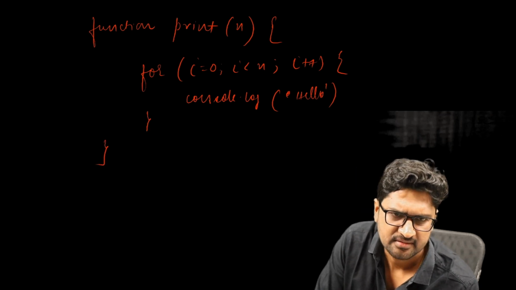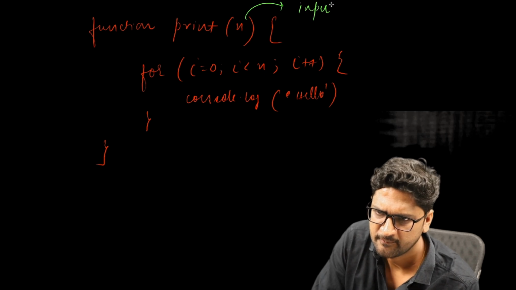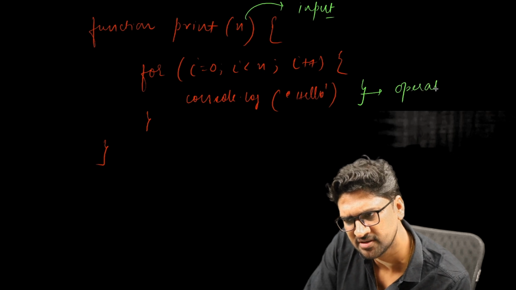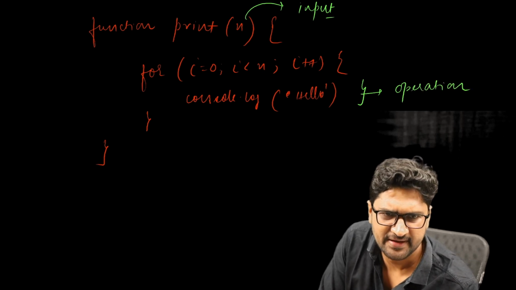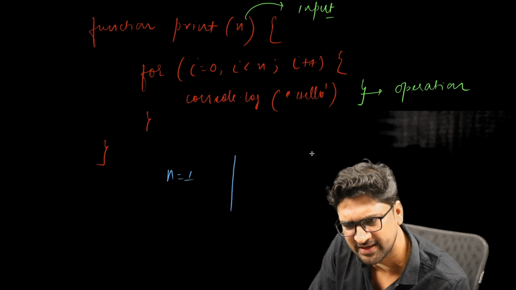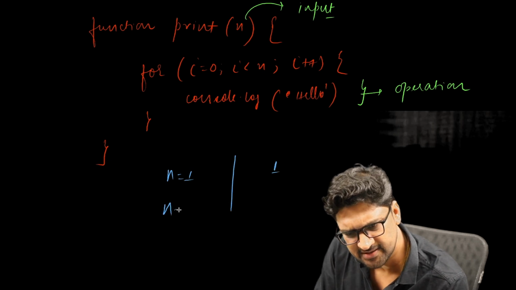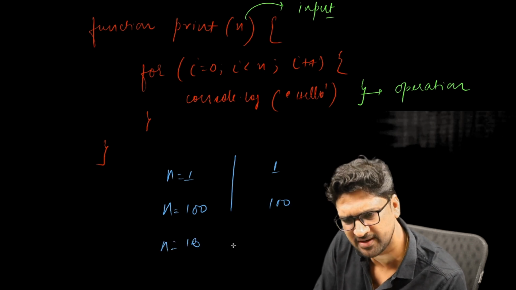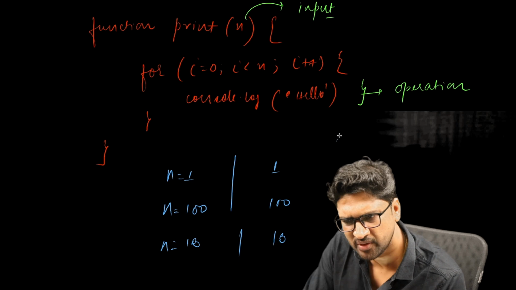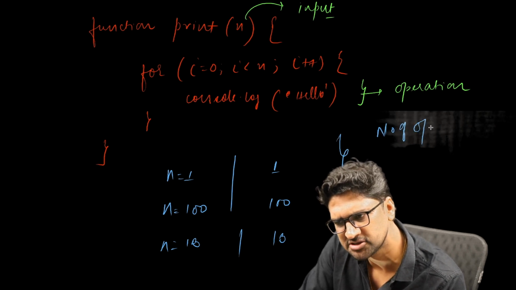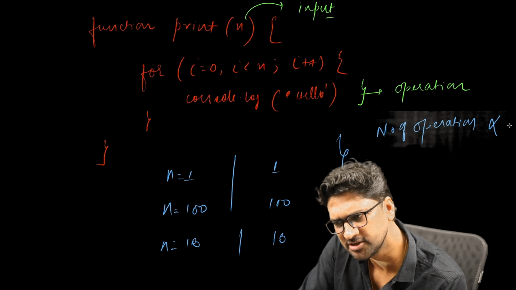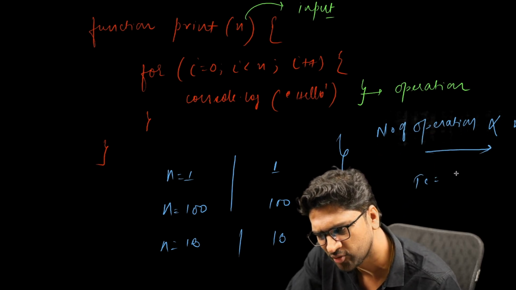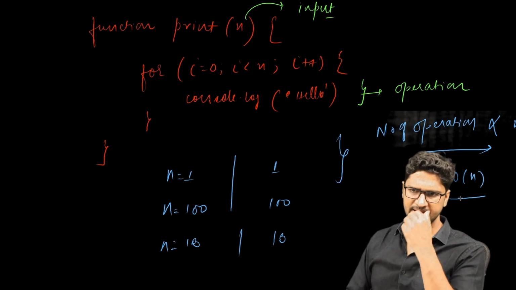In this case, again this is my input, and what is my operation? This is my operation, which is printing hello. Now if n is equal to 1, how many times will hello be printed? 1 time. If n is equal to 100, how many times will hello be printed? It will be printed 100 times. If n is equal to 1 billion, how many times will hello be printed? 1 billion times. So what I can see is that my number of operations is proportional to the input size. I'll say the time complexity is order of n.